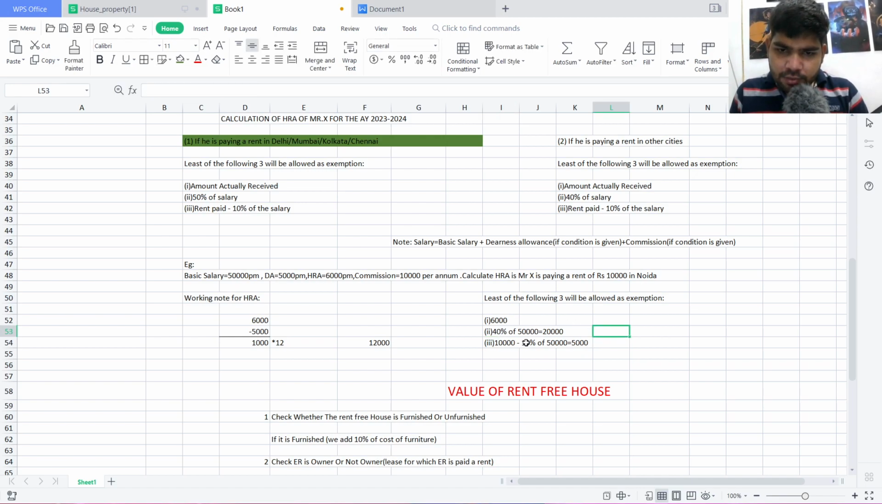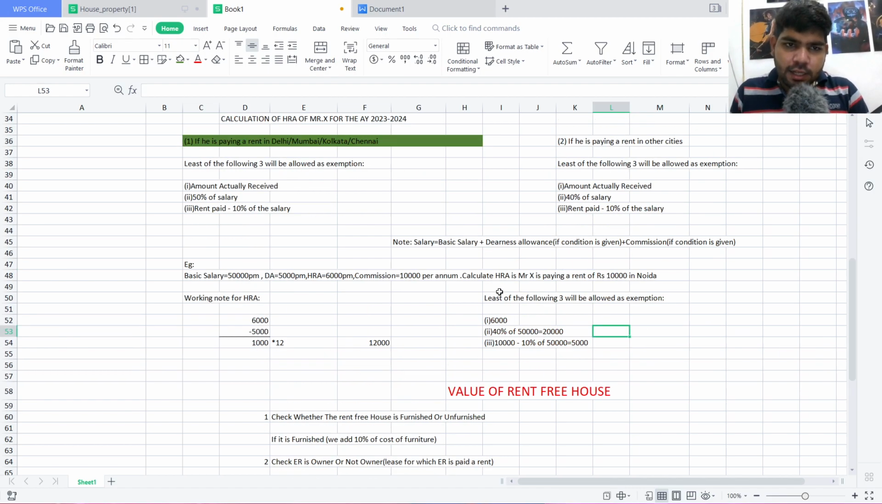Now we have to see the least of the following: 6,000, 20,000, or 5,000. We can see that 5,000 is the least. So 6,000 minus 5,000 comes to 1,000, and it's for 12 months, one year, so multiplied by 12, it is 12,000. So simply we have computed the HRA is equal to 12,000. It is very simple.